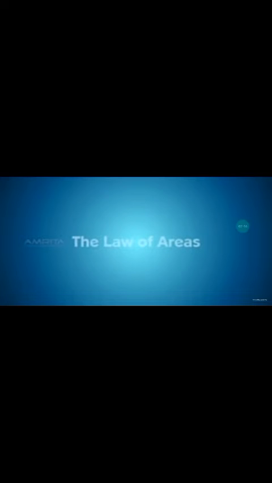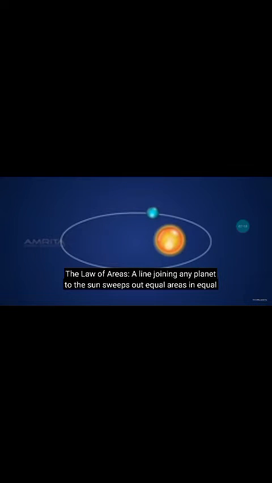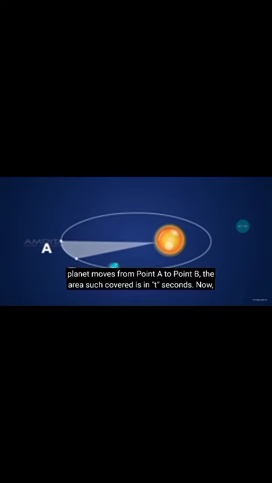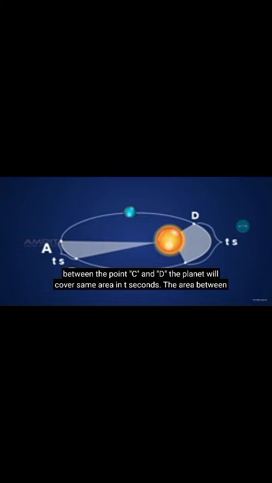The second, the law of areas. A line joining any planet to the Sun sweeps out equal areas in equal times. To explain that, consider 2 points A and B on the planet's orbit. Now, as the planet moves from point A to point B, the area covered is in t seconds. Now, between the points C and D, the planet will cover the same area in t seconds. The area between A and B and the area between C and D is equal.